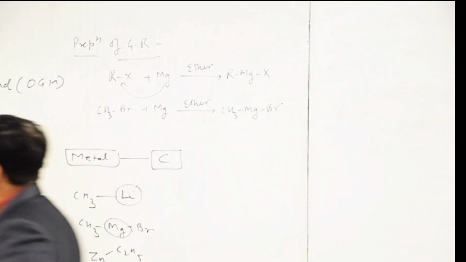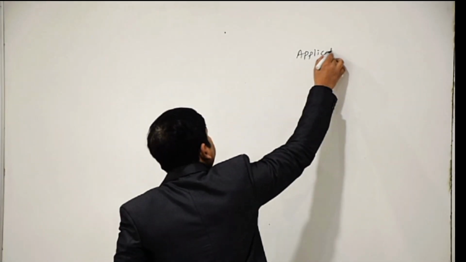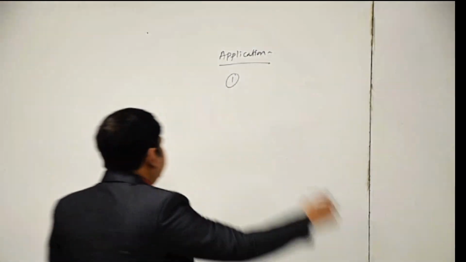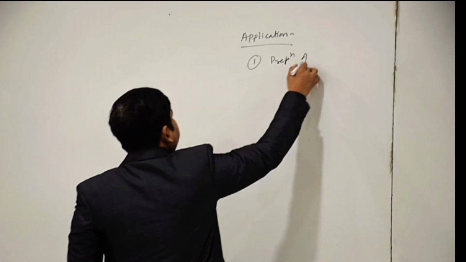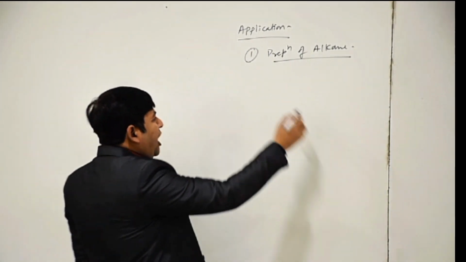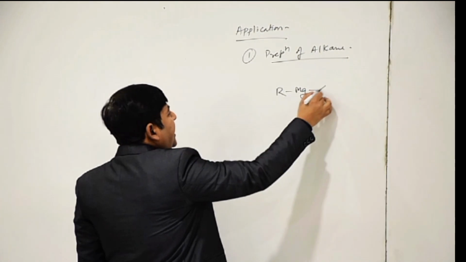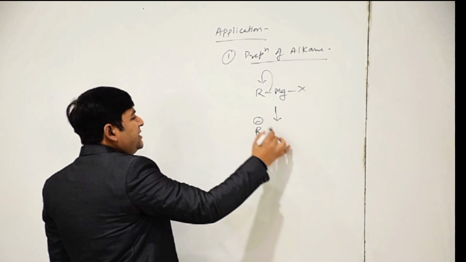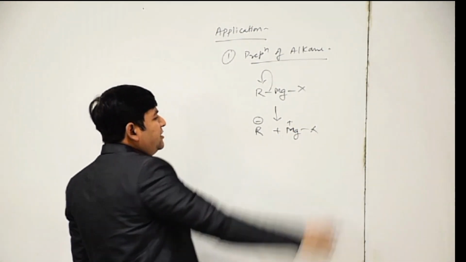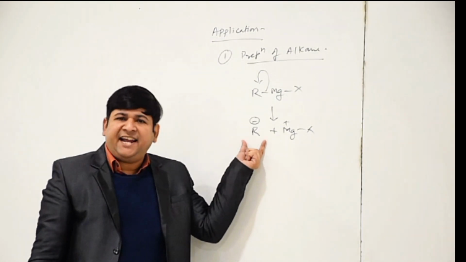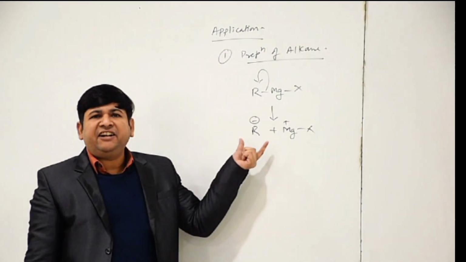Now, moving towards application of Grignard reagent. The first application is preparation of alkane. With the help of Grignard reagent, we can prepare alkane. So how? This is RMgX. As I already told, for RMgX the bond cleavage pattern is like this: R minus, Mg plus X. Alkane is RH. So any compound having H plus ion will react with Grignard reagent to give alkane.